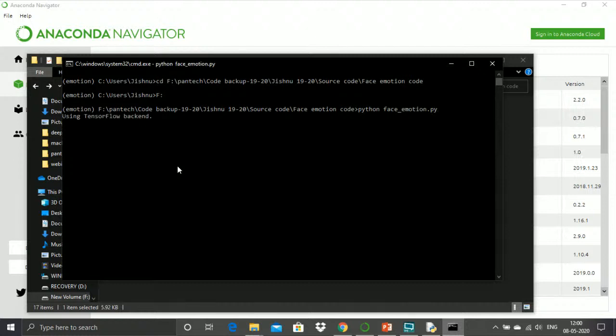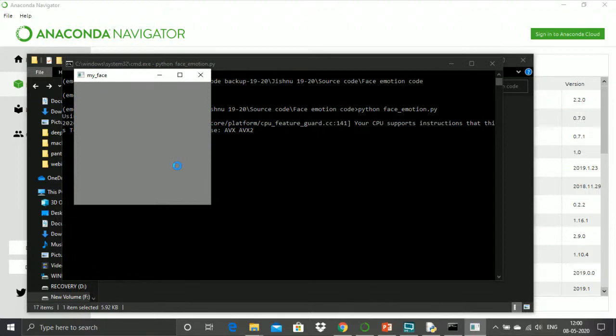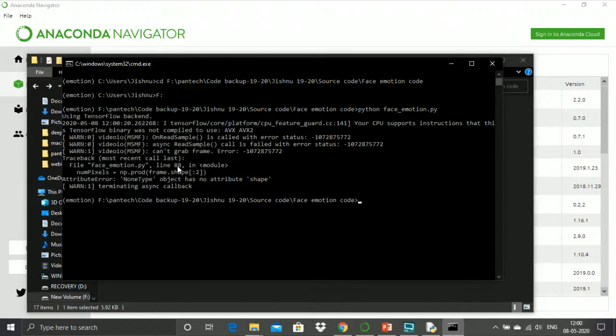It takes some time to load. First it will be enabling TensorFlow. Based on TensorFlow, it starts to calculate the background support of the processor. Based on the processing support only, TensorFlow, Keras and these things will work.